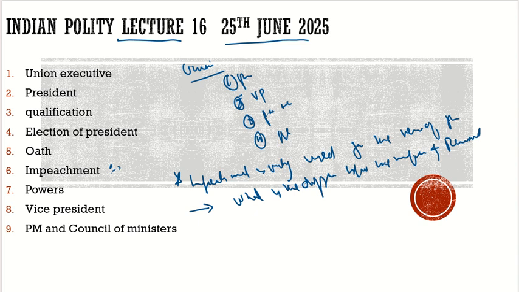Usually, when we talk about political affairs, or executive functions, or legislative functions, or the functioning of the government, we use removal, which is mostly associated with the executive order.